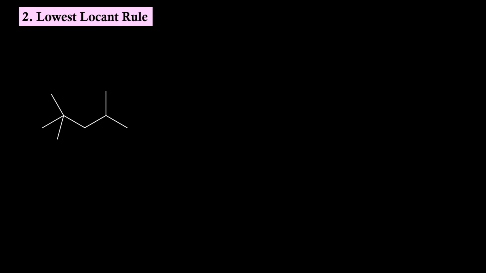Let us extend the same logic even to this molecule. If we number the parent chain 1, 2, 3, 4, 5, the positions of the substituents will be 2, 2, 4. If I try to number from the other end, then 1, 2, 3, 4, 5, the positions of the substituents will be 2, 4, 4.